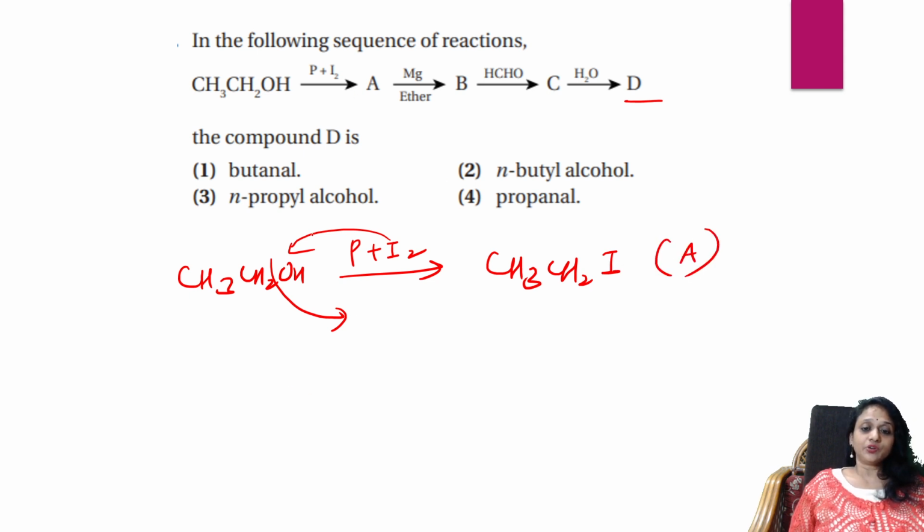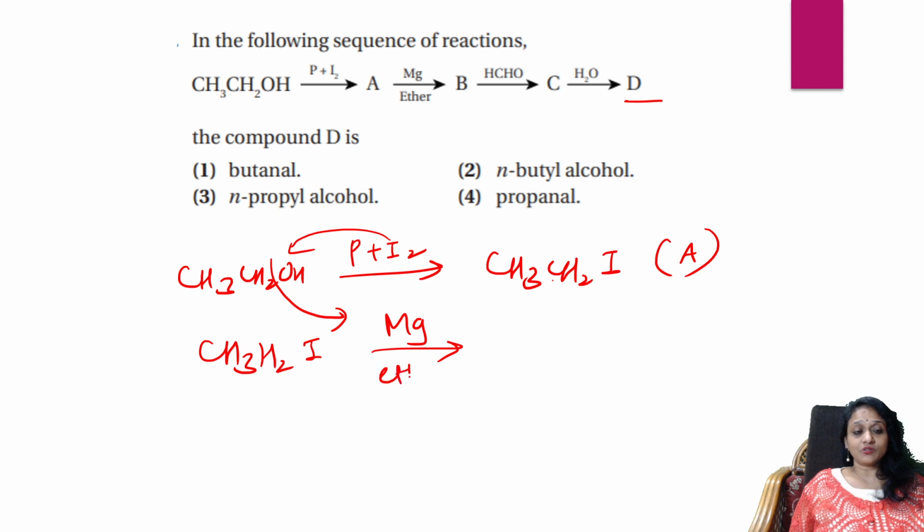Now, what did we do? We have treated this compound A with magnesium and ether. Always remember, it is a Grignard's reagent which will undergo addition reaction. Write this compound, add everything. It's going to be CH3CH2MgI. That's all. This is compound B.